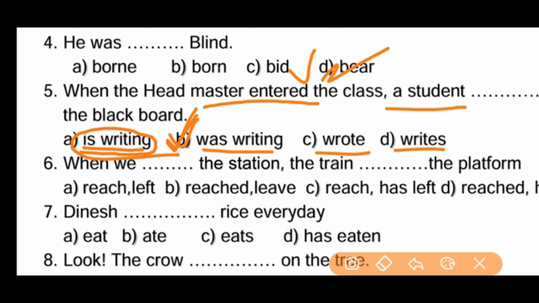And it's most important, friends, we may have so many examinations with such type of bits. When we reached the station, the train ___ the platform already. So which is the right?